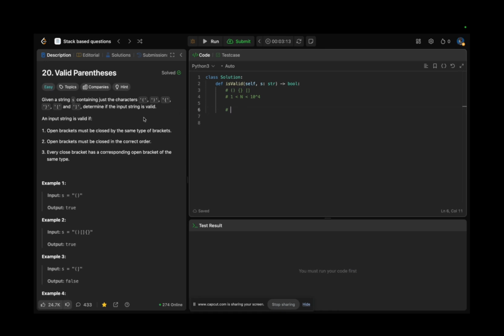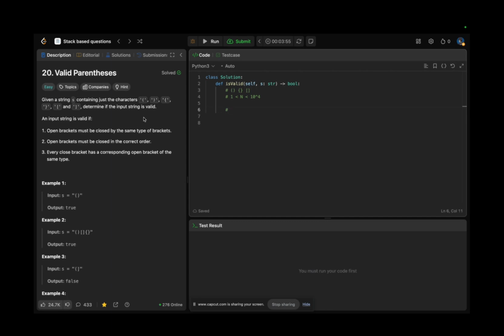Okay. First of all, we can solve this problem with a brute force solution: for each opening parenthesis, we can find the closest closing parenthesis. We can iterate through each parenthesis and try to find the closing one, but it will not work because some cases will fail.